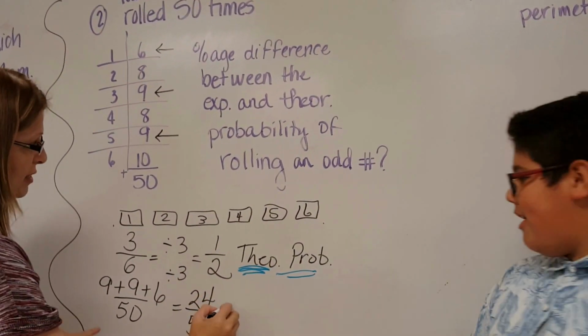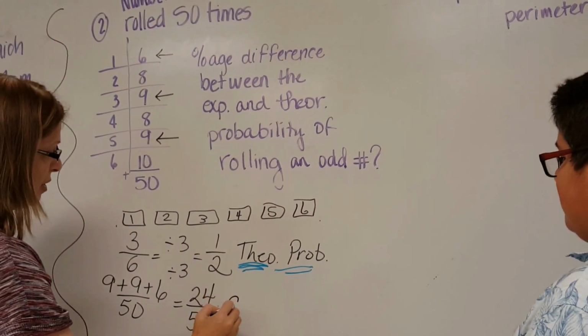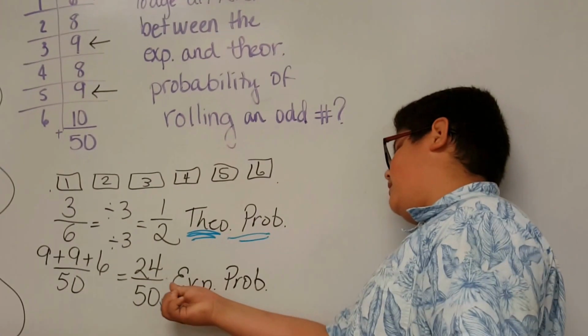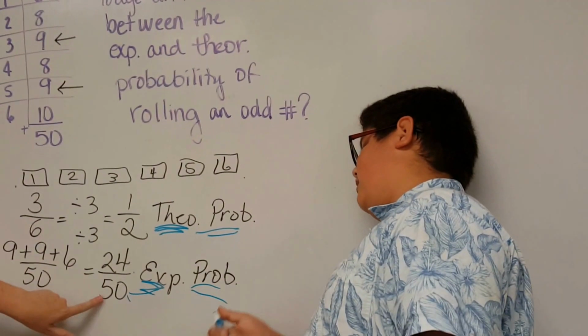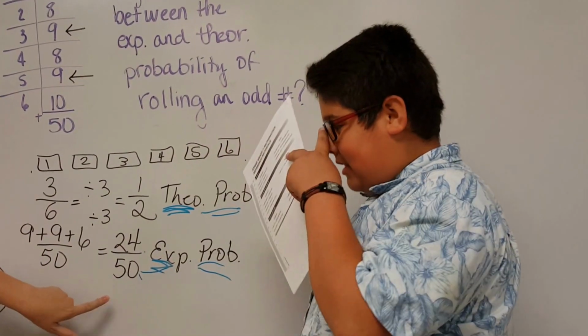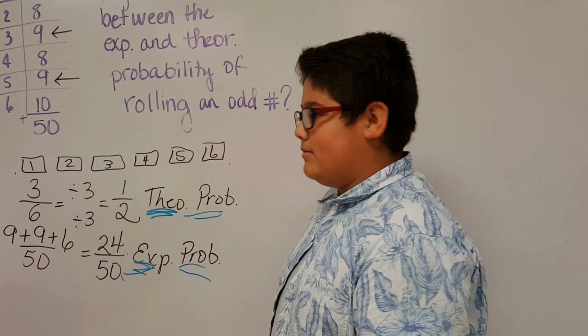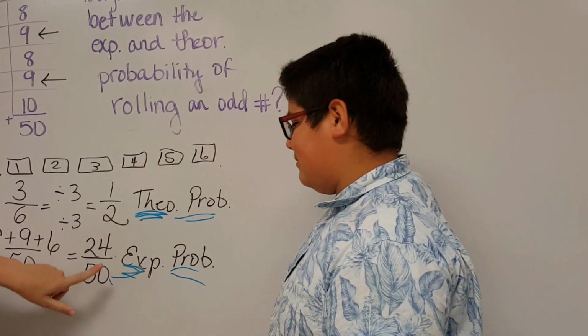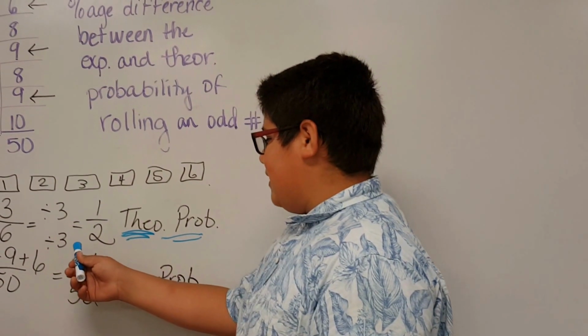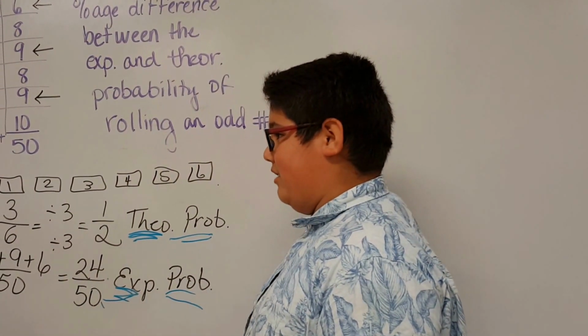Let me label this as our experimental probability. And whenever we're subtracting fractions, what do we have to do? We have to get a common denominator.